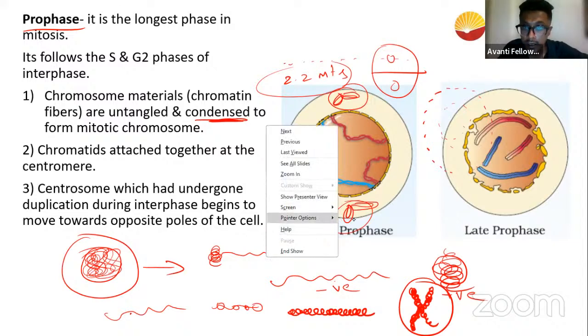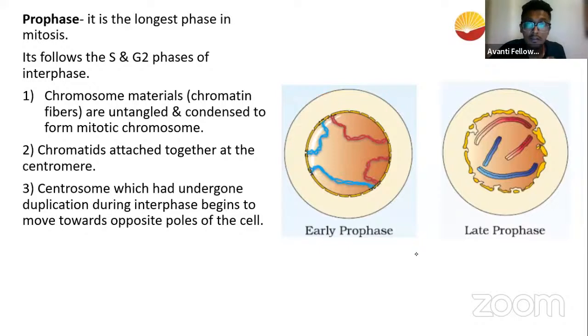Similarly, here also the nuclear membrane is very, very strict. They do not allow any other things to enter into the nuclear space. That's why it has to disappear before the separation happens. So the disintegration of the nuclear membrane takes place. Got it now? Got it?